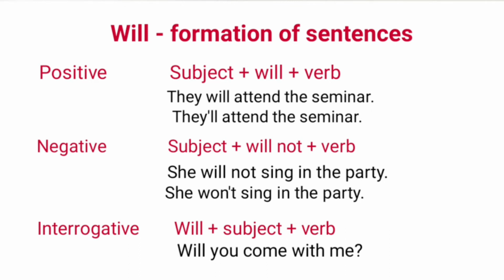Negative sentence formation: subject plus will not plus verb. Example: she will not sing in the party. Contraction for will not is won't. Interrogative: will plus subject plus verb. Example: will you come with me?